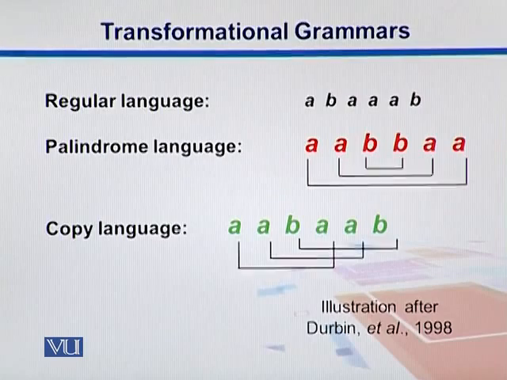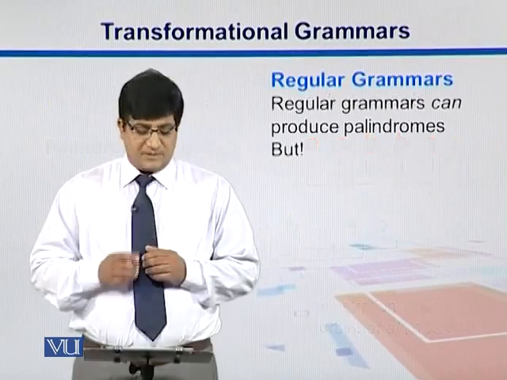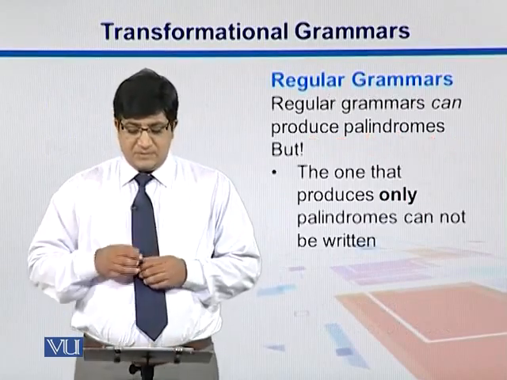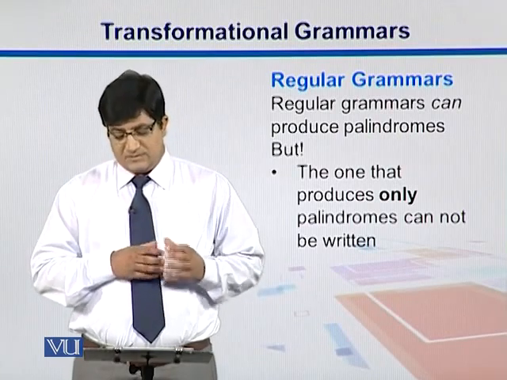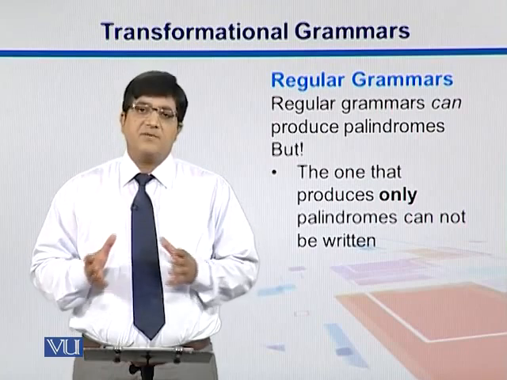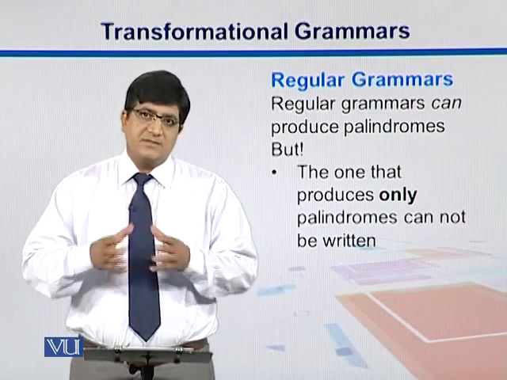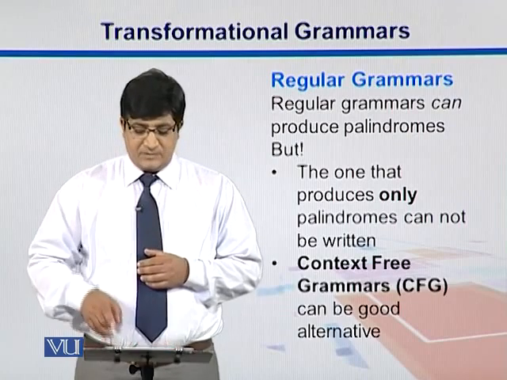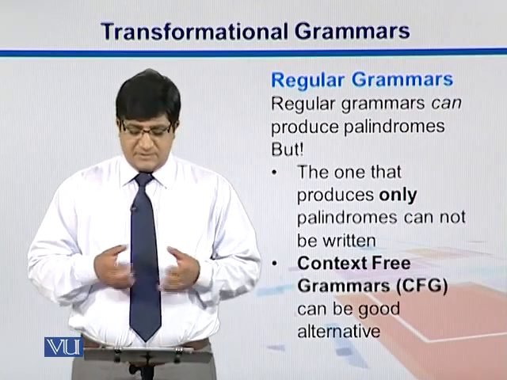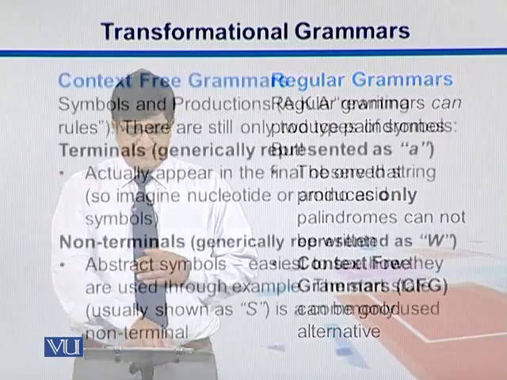Regular grammars can also produce palindromes, but the issue is that grammars that only produce palindromes cannot be written. So we do have palindromes, but we do have other kinds of structures in it. So the best option in this case is context-free grammars.